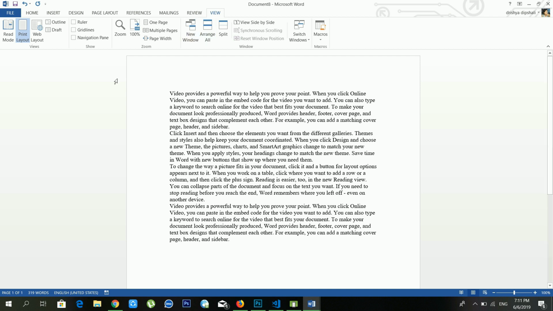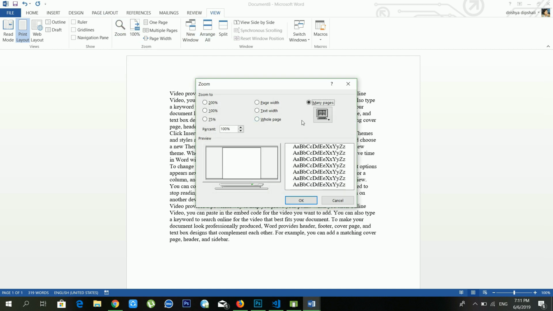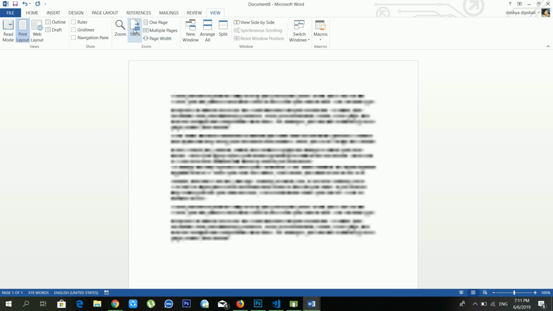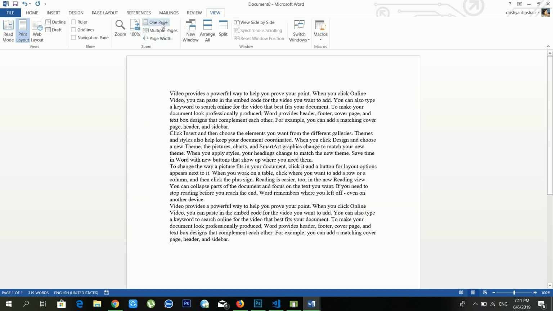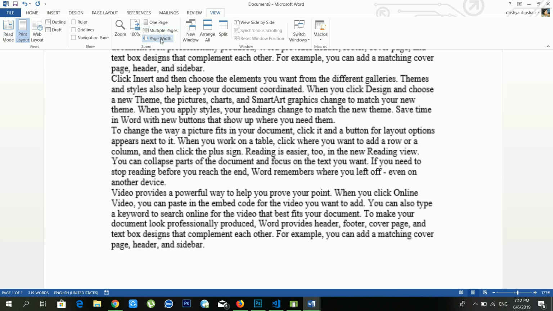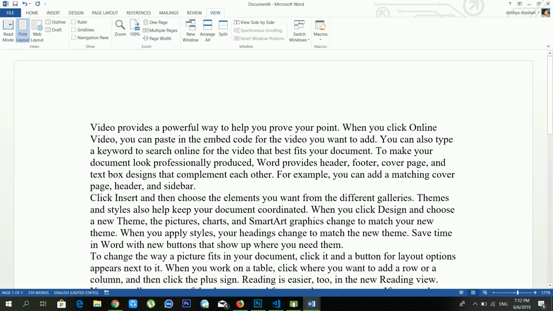So another option available is zoom, and from the zoom you can zoom in or zoom out. Now see, we are at 100%, right? Now if you make it 10%, you can see it will go to 10%. But if you want to increase this one, you can make it 100%. And if you want to see one page, or 2 pages, multiple pages, you can choose that one, or you can see the page width also. It depends on your needs.